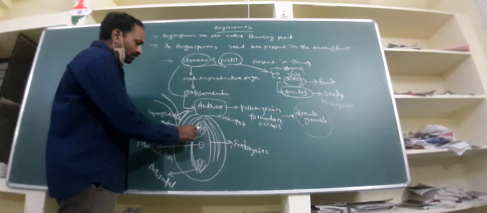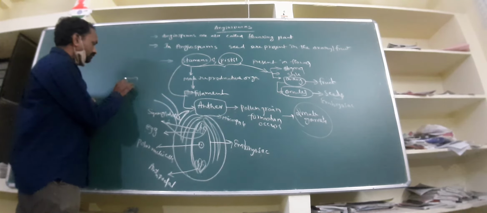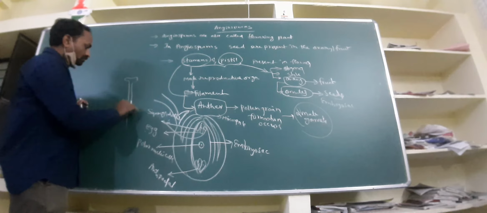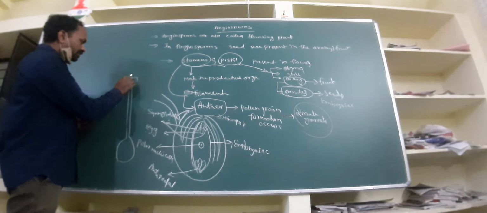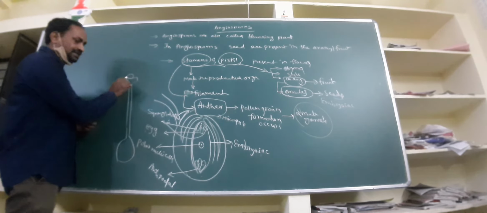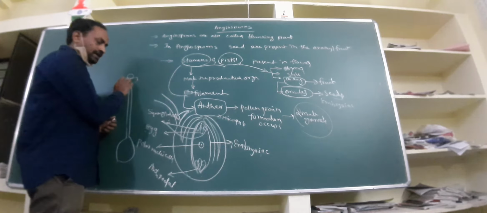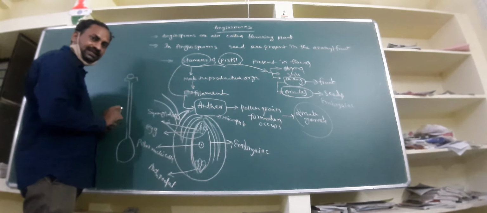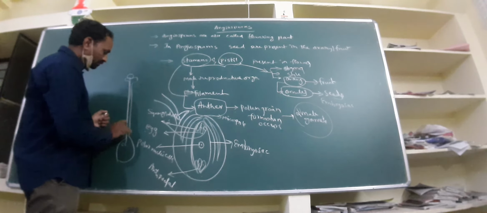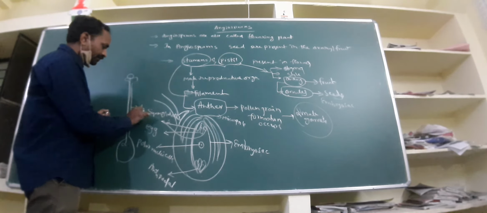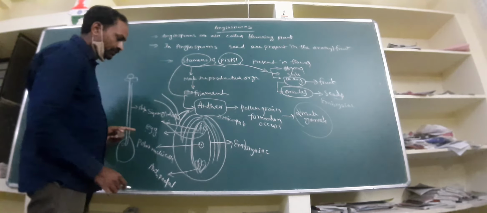Now, during fertilization, what happens? Suppose this is a pistil. Due to pollination, landing of pollen grain occurs. Now this pollen grain germinates and reaches the ovule through this style. And there are 2 male gametes present in the pollen tube.